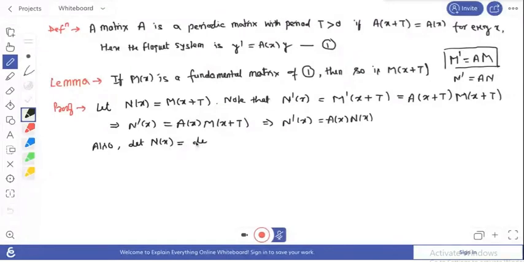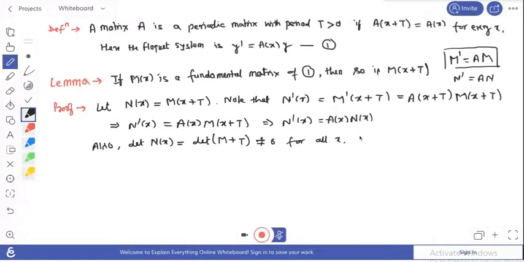This means this is the determinant of, if we take N(x) as M(x) plus T, the determinant of that. And since M(x) is a fundamental matrix, it is non-singular, so the determinant of M(x) is not equal to 0 for all x belonging to that domain.